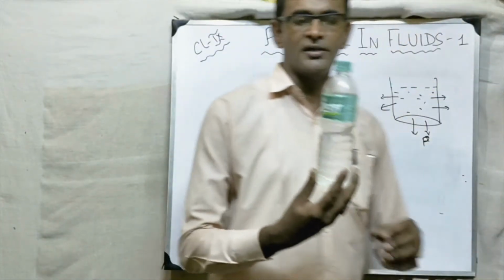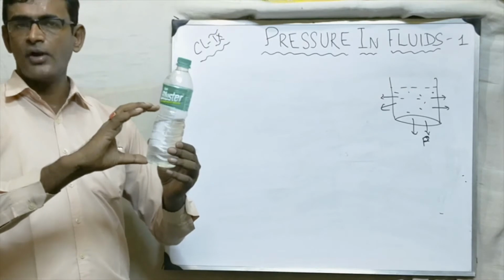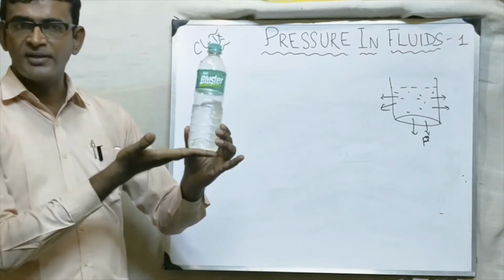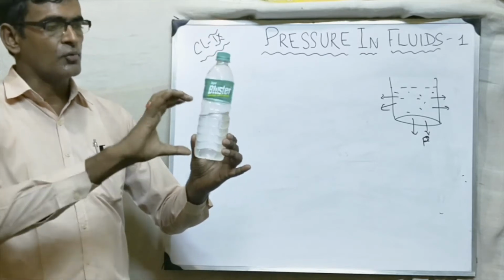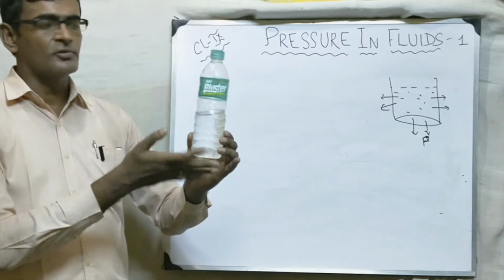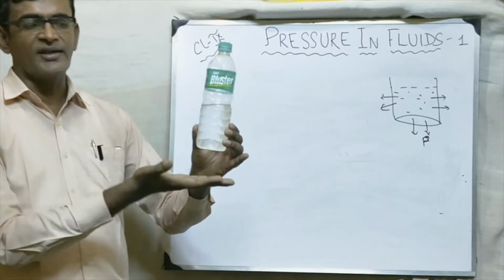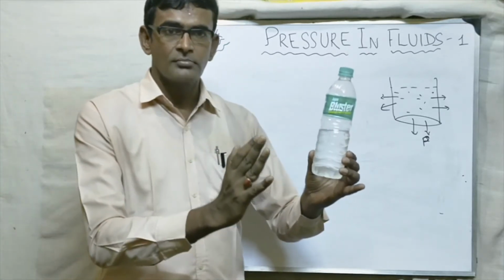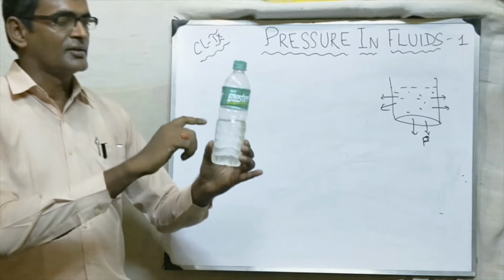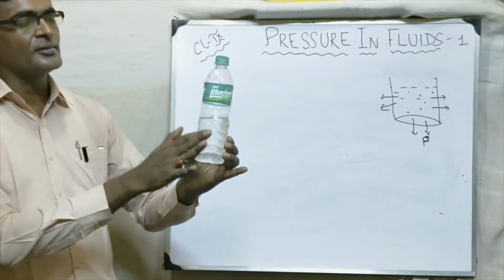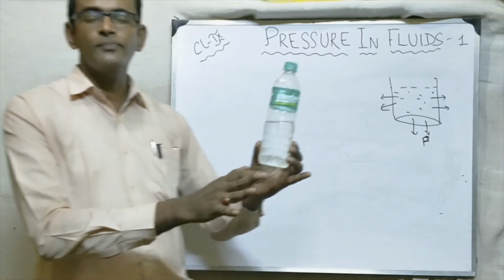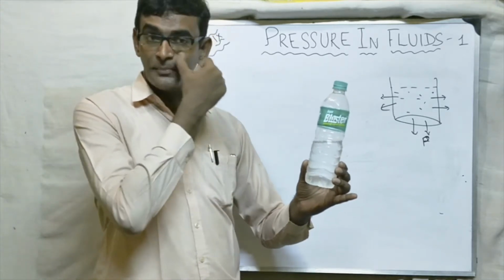Suppose I have a bottle here filled with water. The weight of the water is acting on the base. No problem. So the weight of the water is acting on the base. We can say that the liquid is exerting pressure on the base. But it is not only that. Unlike solid, the liquid is also exerting pressure on the walls of the container. How can we prove it? You can prove it very simply.